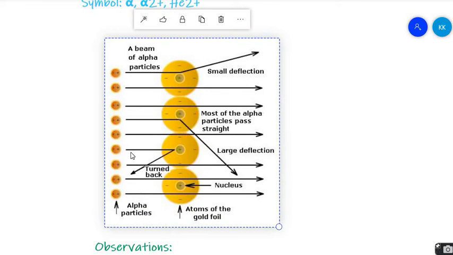As you can see in the image, when the alpha particles are thrown on the thin gold foil, most of the alpha rays go undeviated from the path. This was his observation. Few were deviated a little bit from their path, and very few were bounced back.